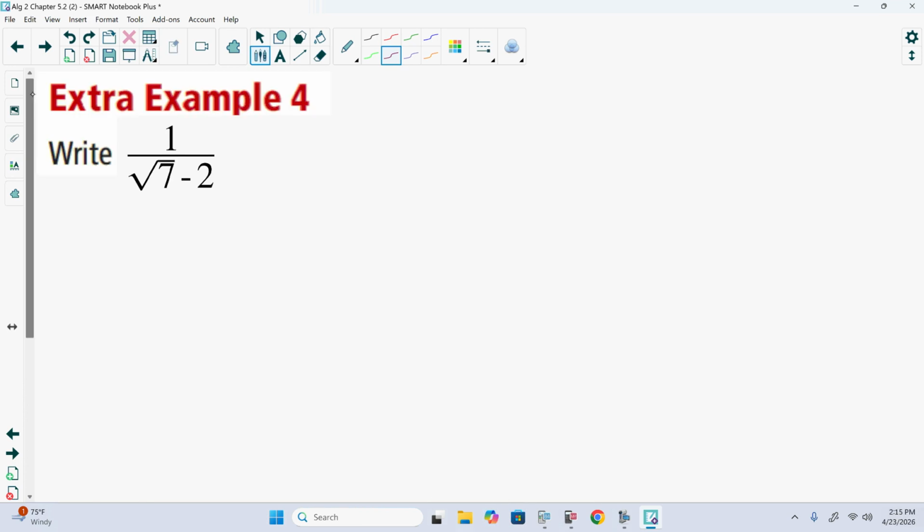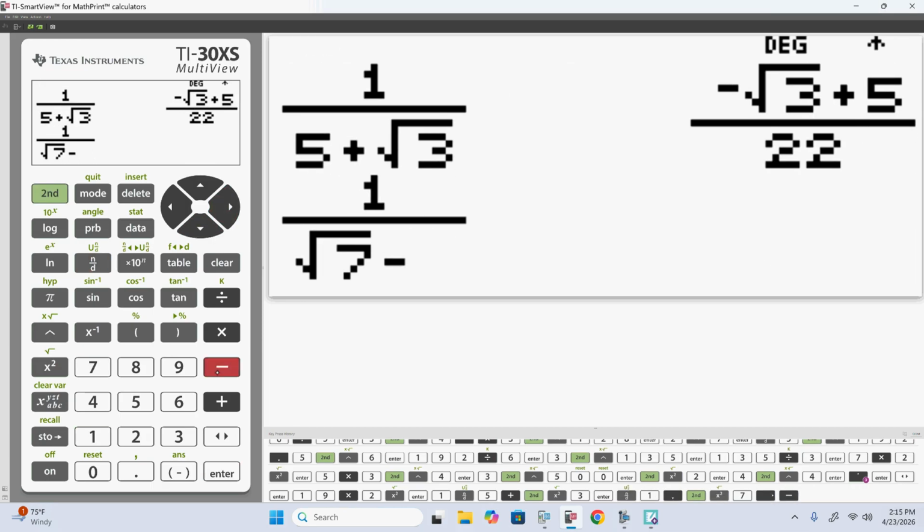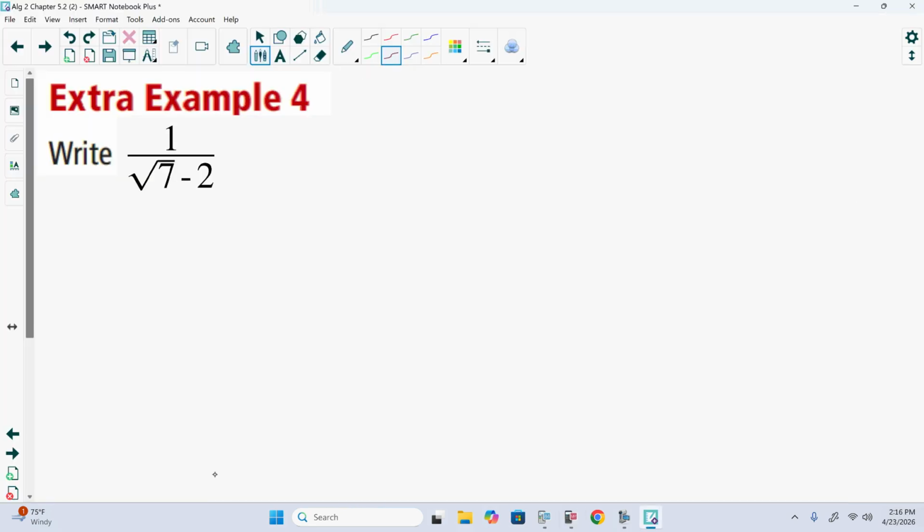1 over square root of 7 minus 2. Square root of 7 plus 2 over 3. Because we would be multiplying by the square root of 7 plus 2 on top and bottom.